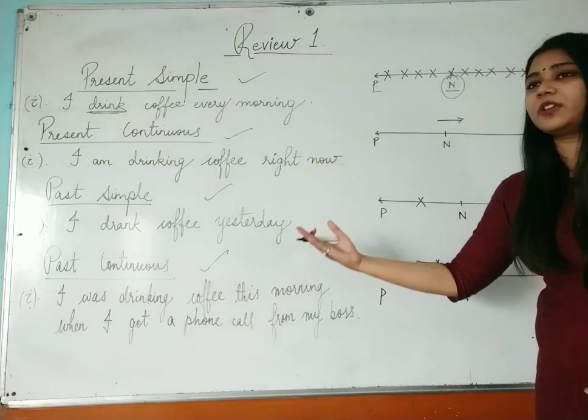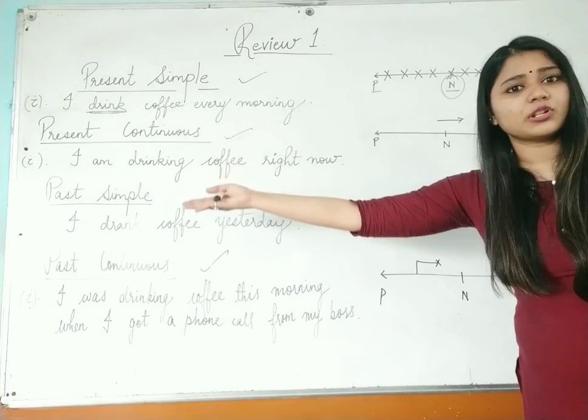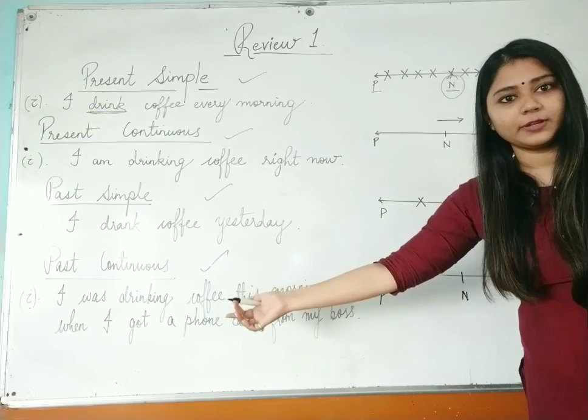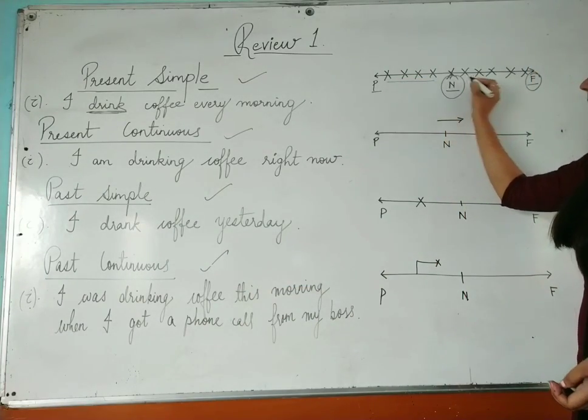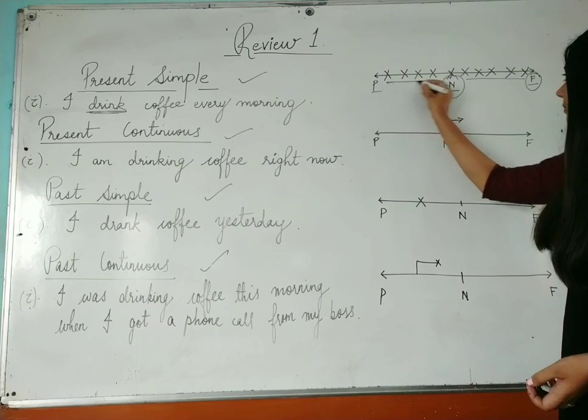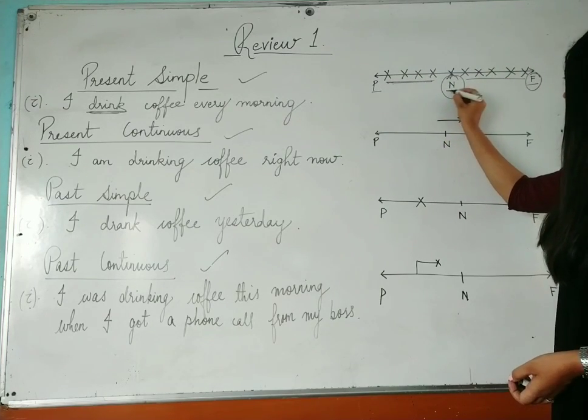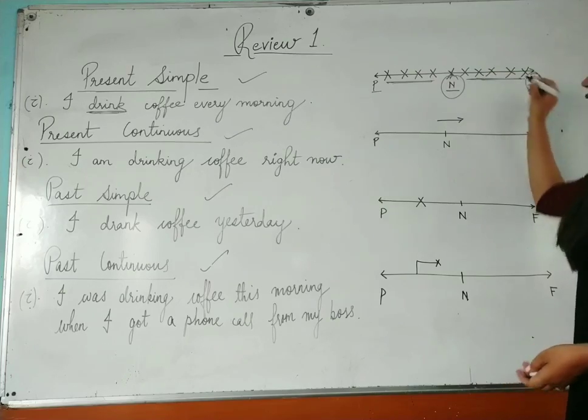Obviously I drink coffee every morning means in the near future also I will be drinking coffee. So my action is happening all around, at past, present and future.